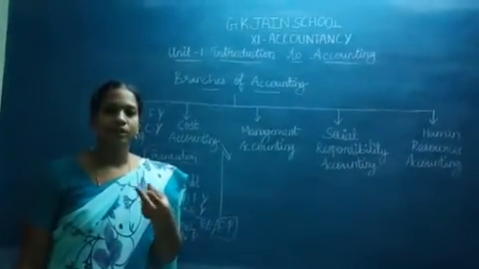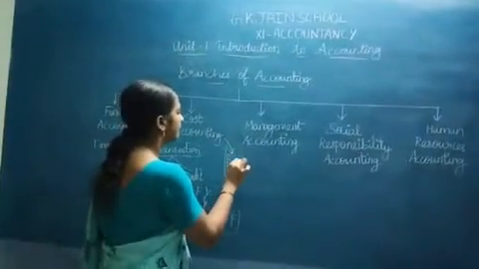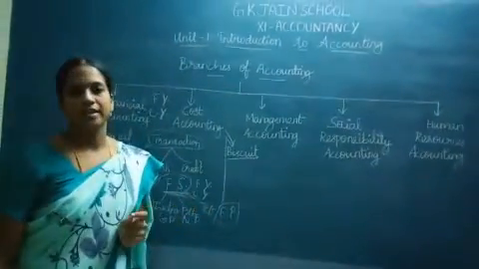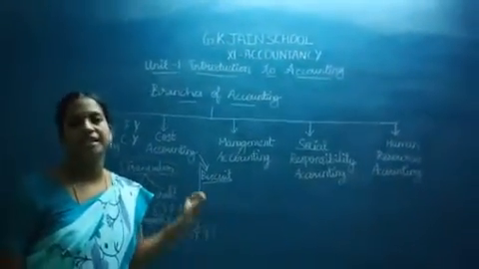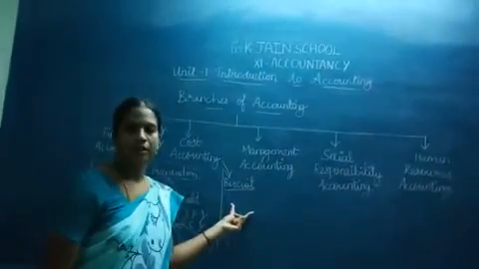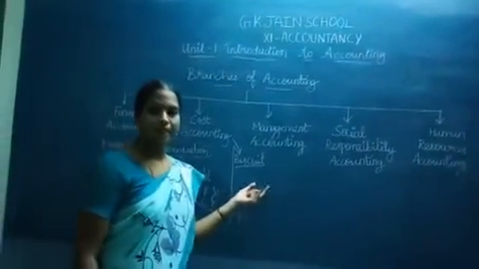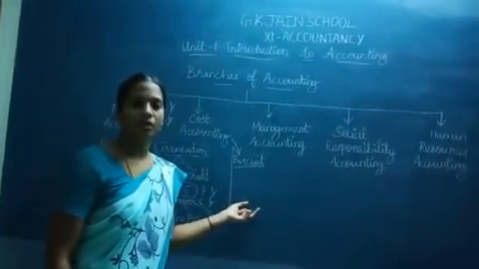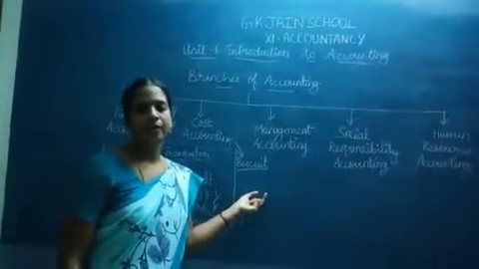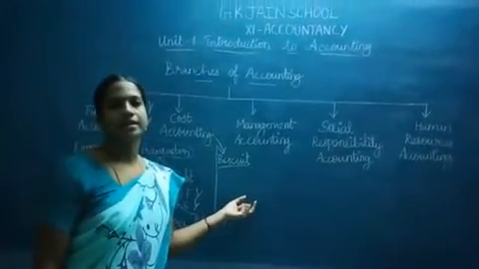Let me take a small biscuit packet, it would be a best example. For manufacturing of the biscuit, what are the expenses they are making? For making the biscuit, they want the flour. It may be wheat flour or all-purpose flour, it can be any flour. After that, they want the sweetener. It can be any sugar or any sweetener. And they want proper machines. For that, there will be electricity charges.